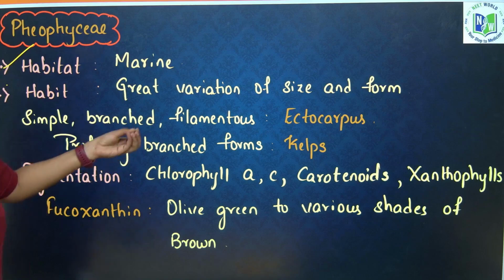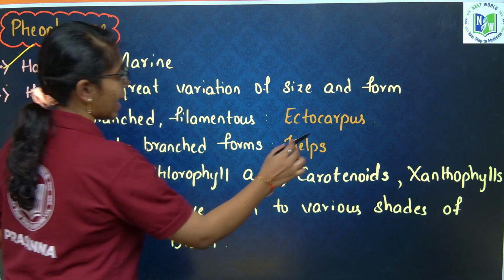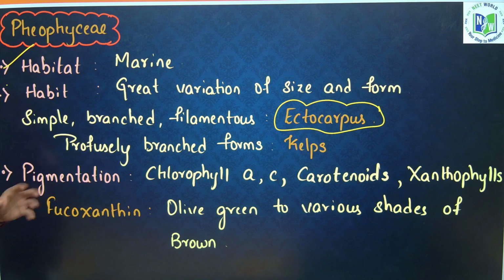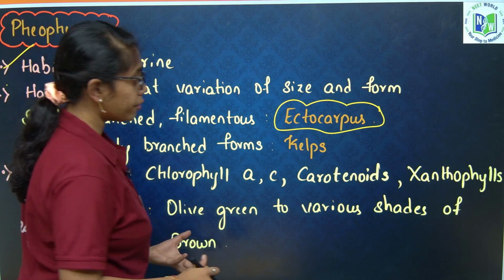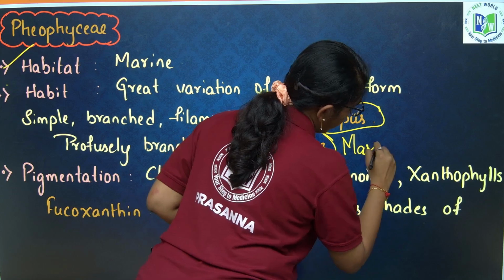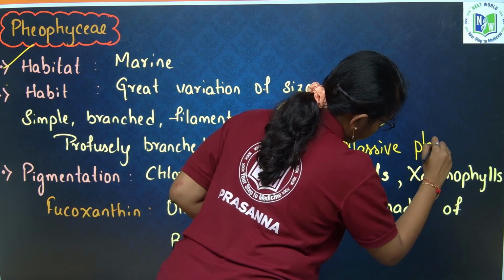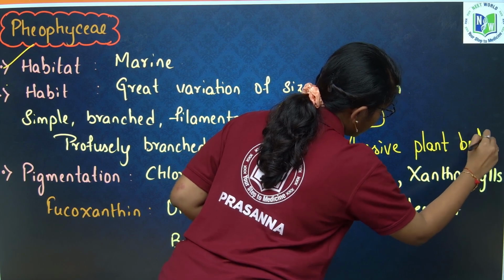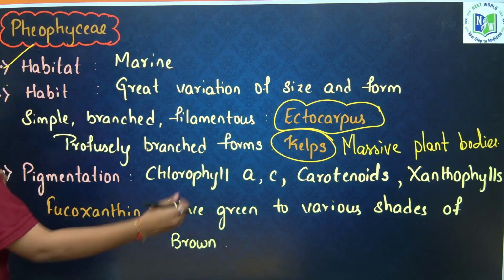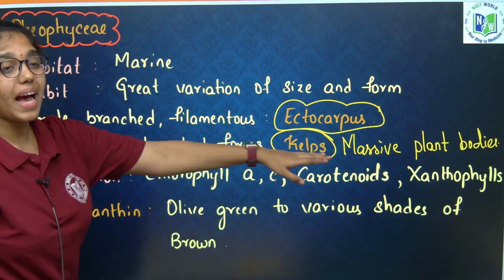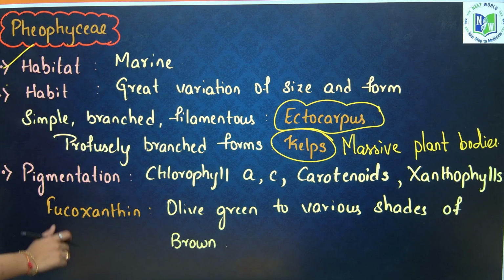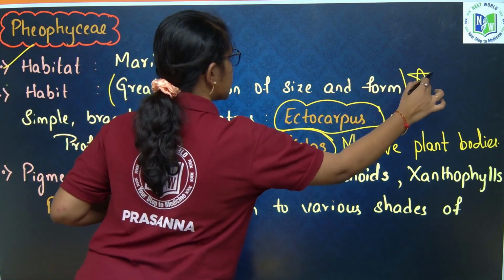For example, simple branched filamentous forms like Ectocarpus belong to Phaeophyceae, and massive plant bodies, which you will see in marine forms, that is kelps, deep inside the seas and oceans, also come under Phaeophyceae only. So they show great variation in size and form.